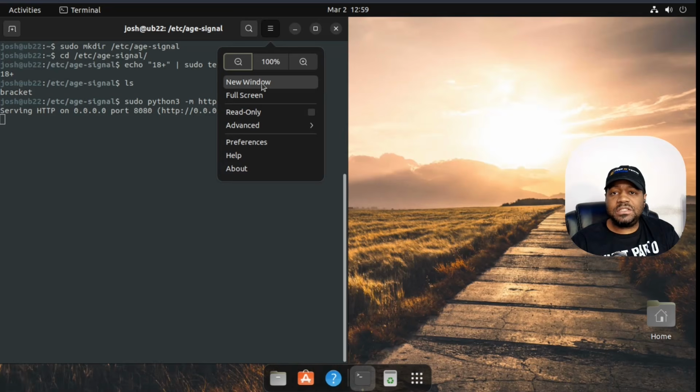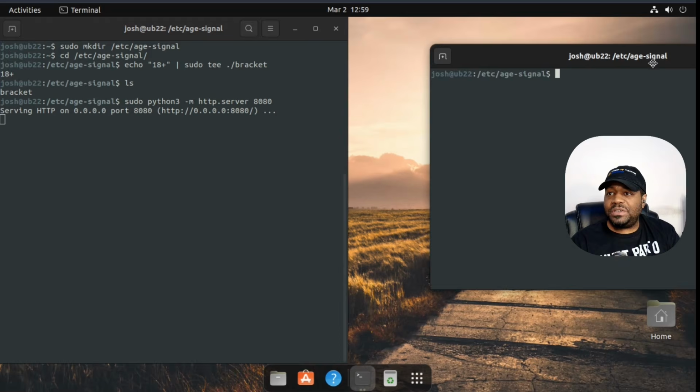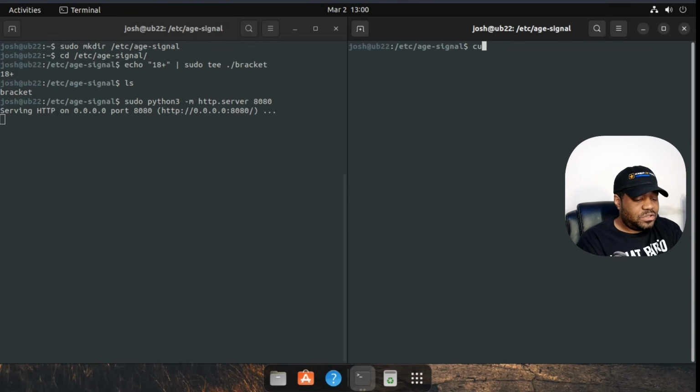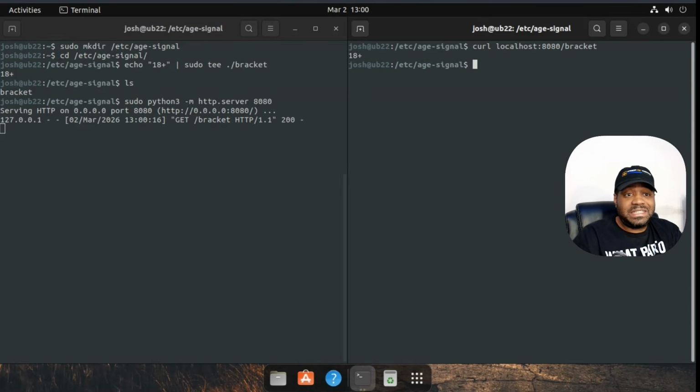So let's open up another terminal, and let's look at this like another API server, or an application that's verifying the age on the server. Let's just run a curl command. We can go localhost, port 8080, and then /bracket and press enter, and it lets them know that it's 18+. Now that's oversimplified, but you kind of get the idea.